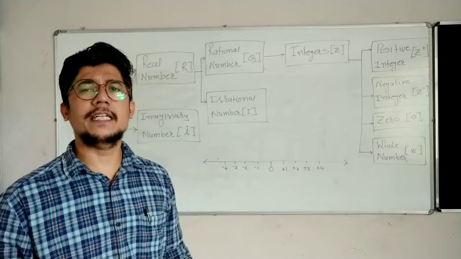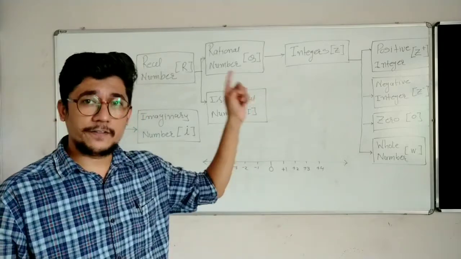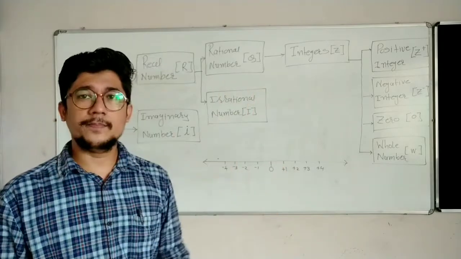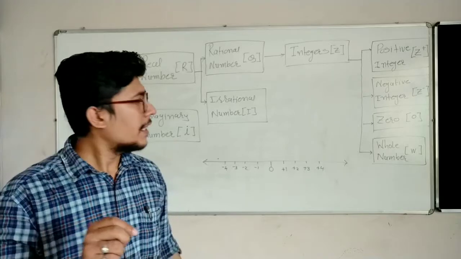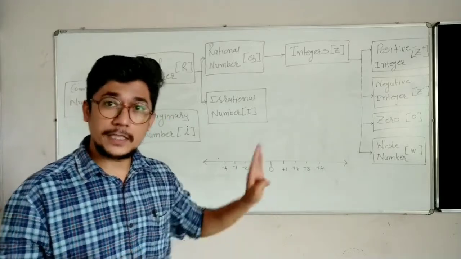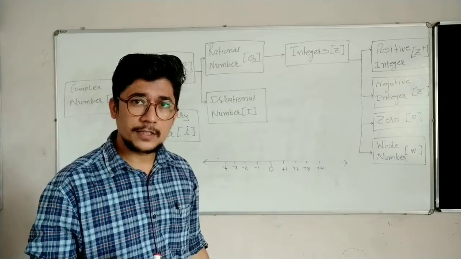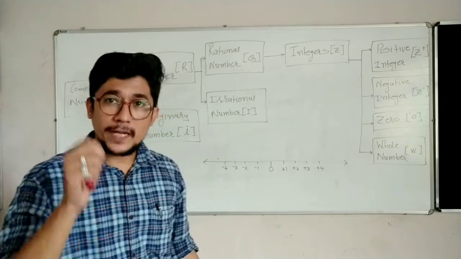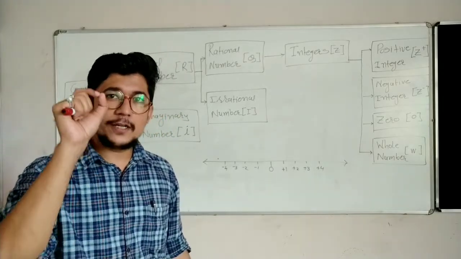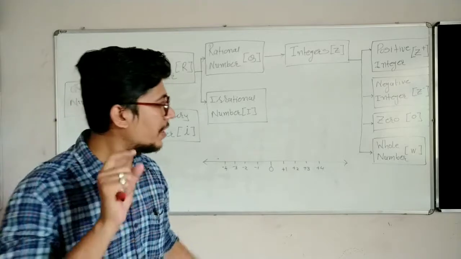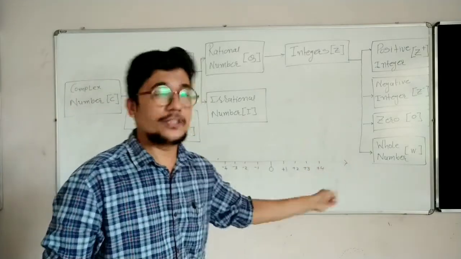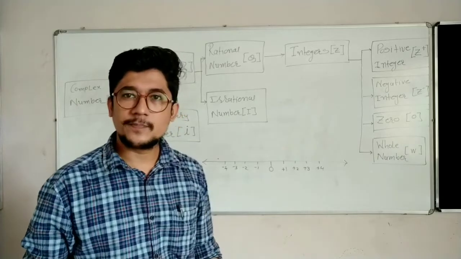So definitely we can say every positive integer is a whole number, but is every whole number a positive integer? You will say no. Why? Because 0 is the only number which comes under whole number but does not come under positive integer.